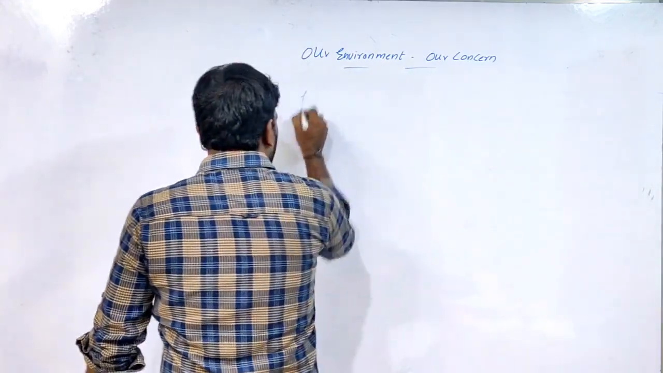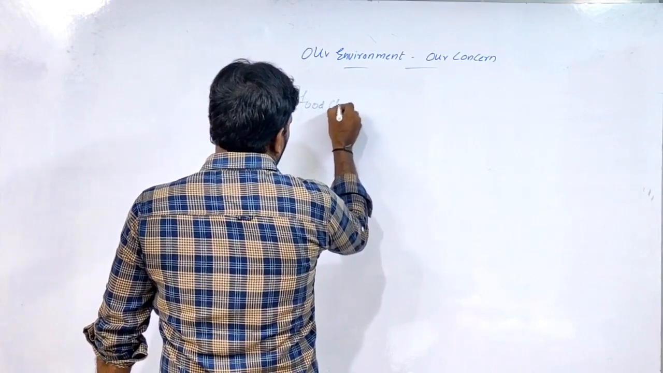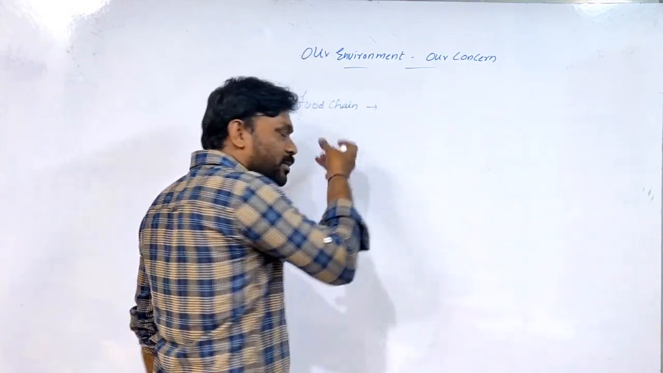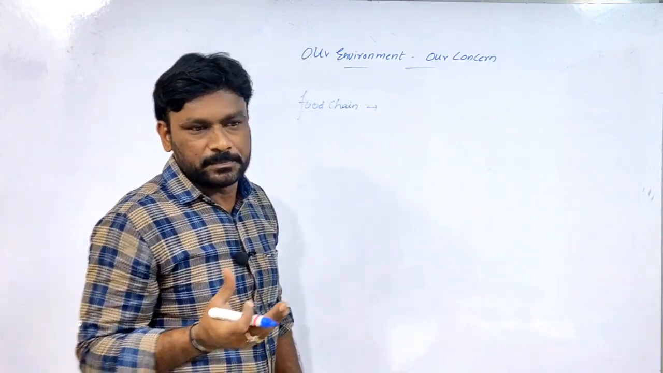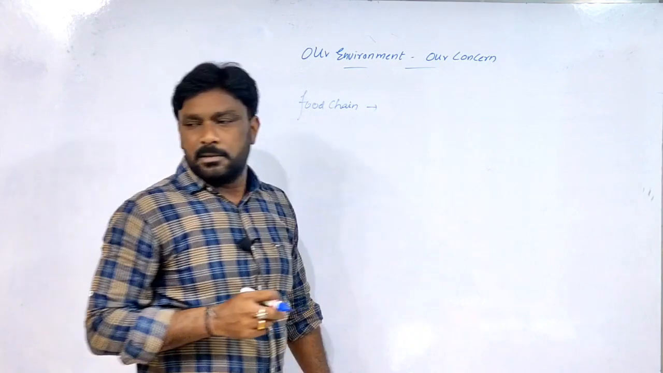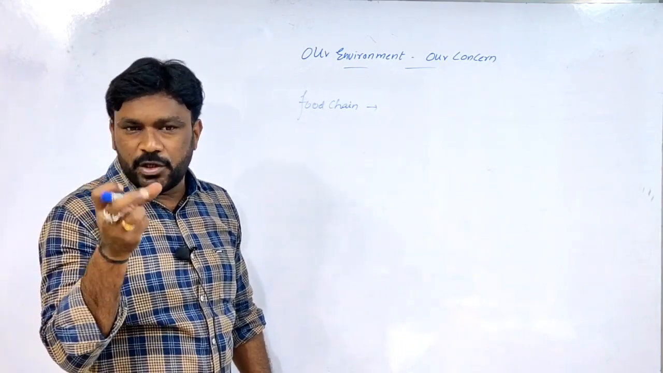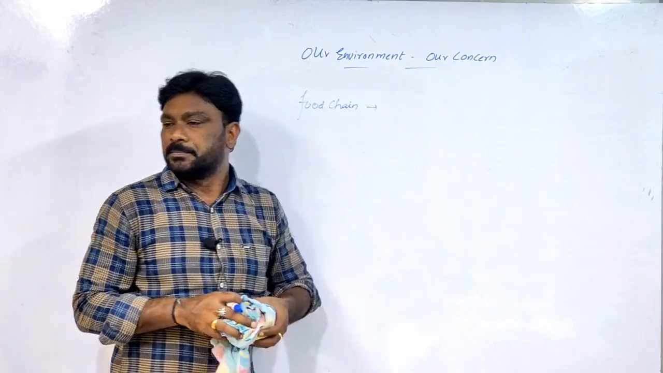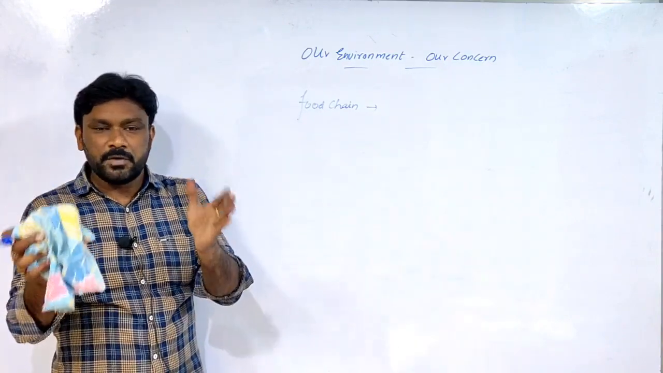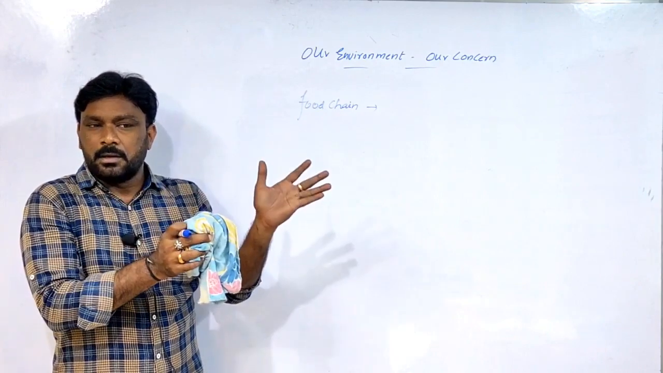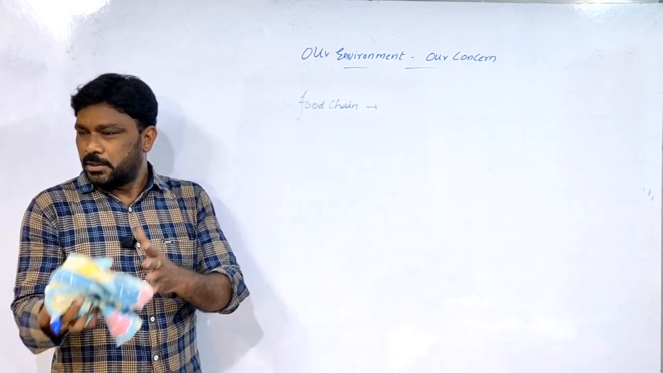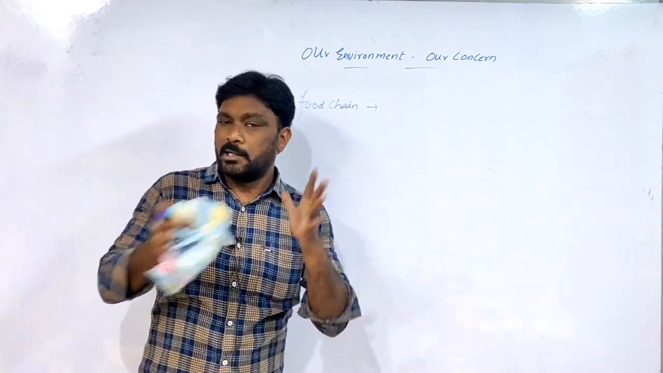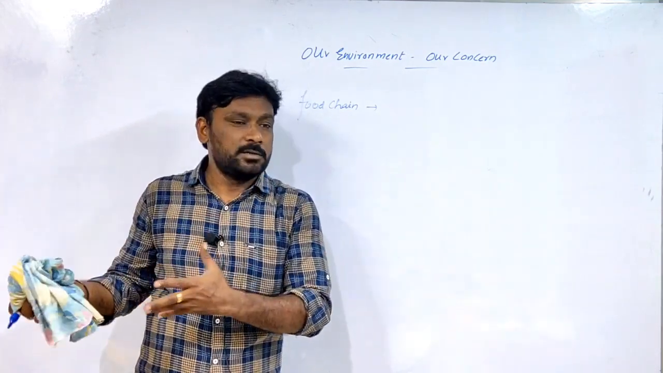So what is called a food chain? And what are the components present in the food chain? Food chain is nothing but the relationship between living organisms through their food. One organism is depending upon another organism, and that organism is depending upon another organism.